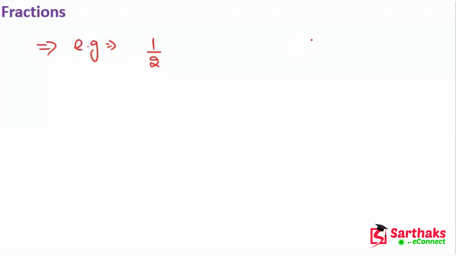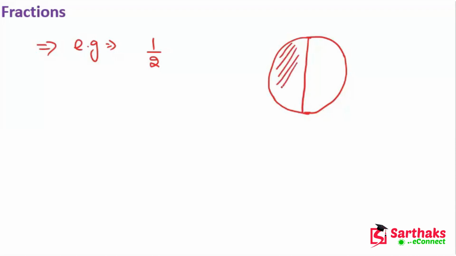Suppose we have a circle like this, divided into 2 parts, and 1 part is shaded. What is the fraction of the shaded part? 1 upon 2, meaning 1 part out of 2 parts. So this is the meaning of fractions.